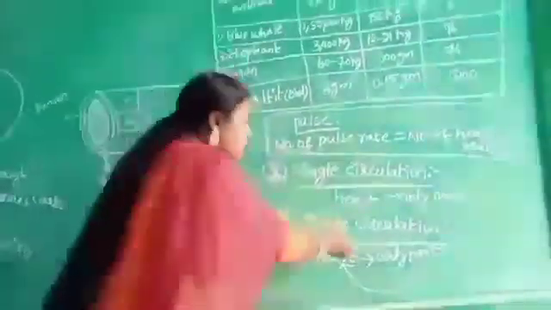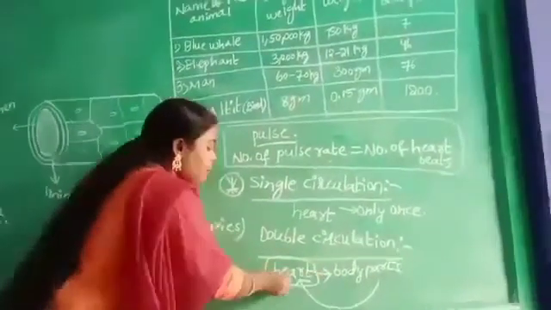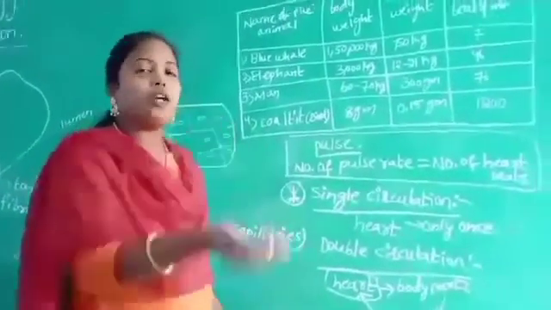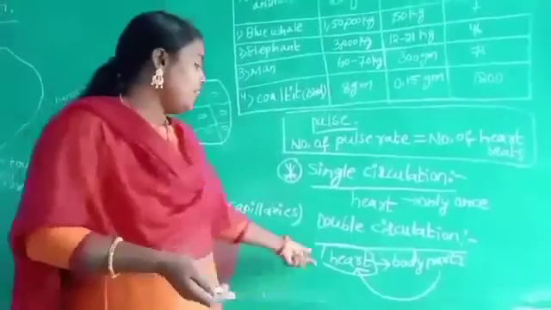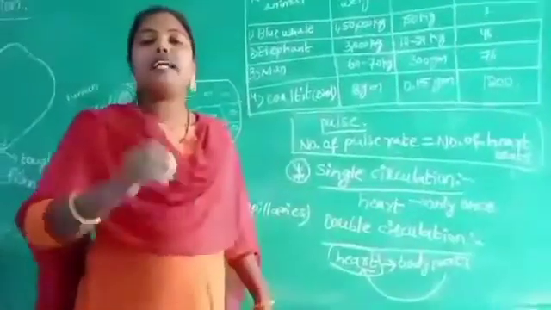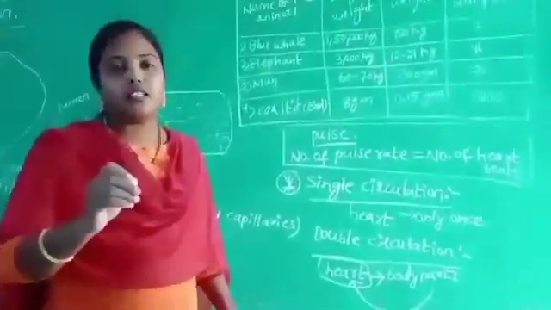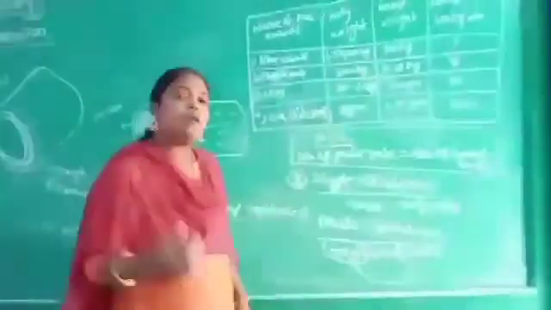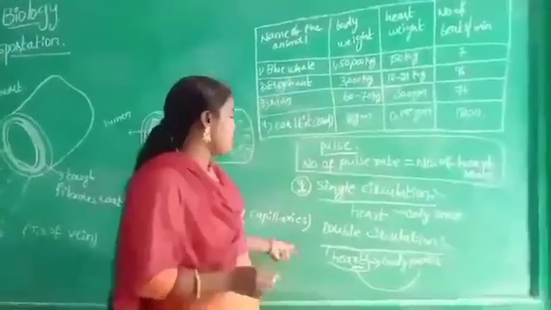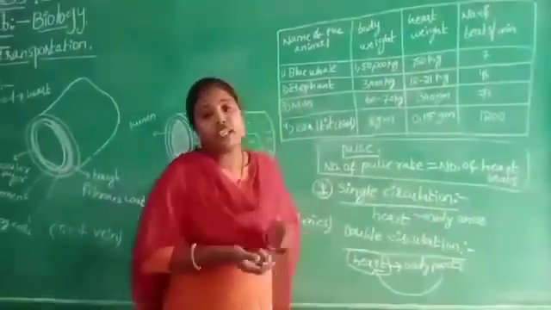Here the heart receives the blood 2 times to complete one cycle. This type of cycle is called double circulation.